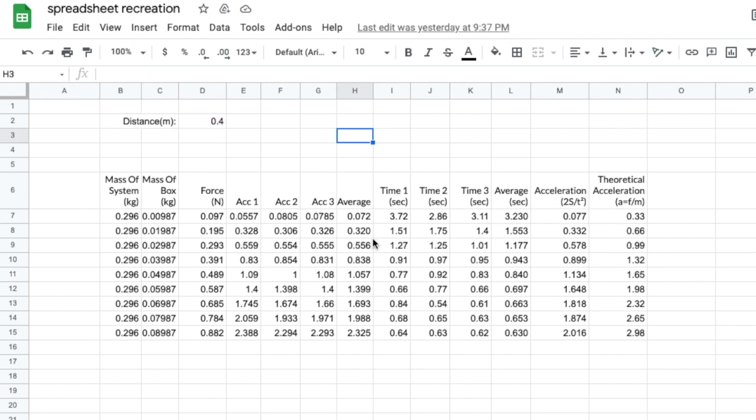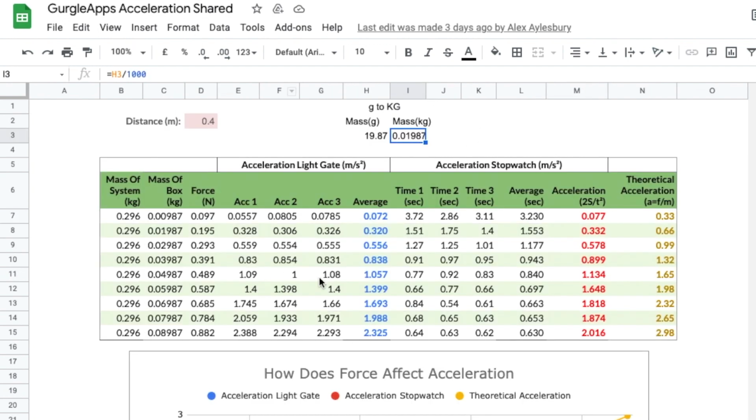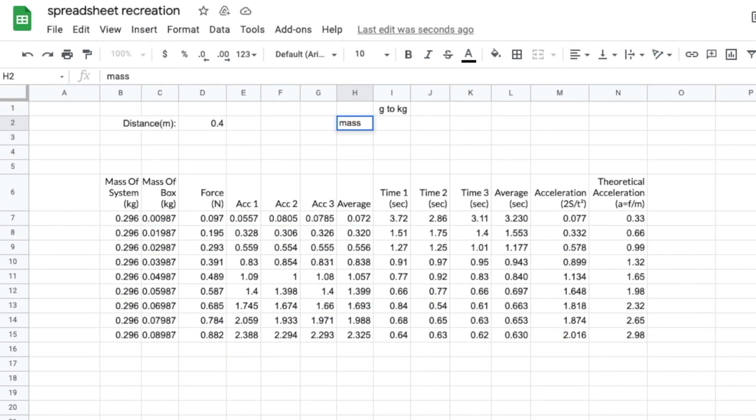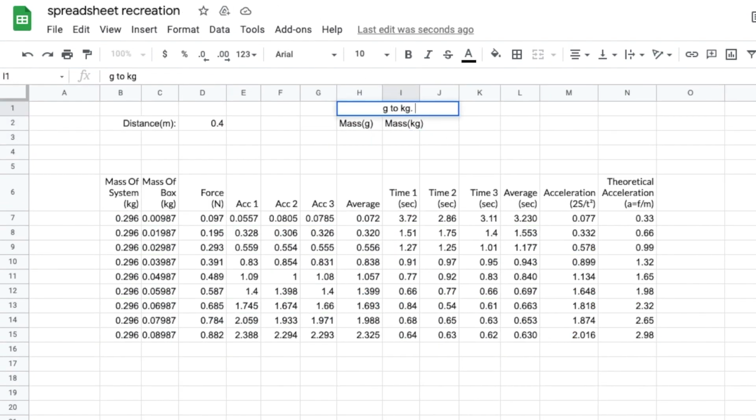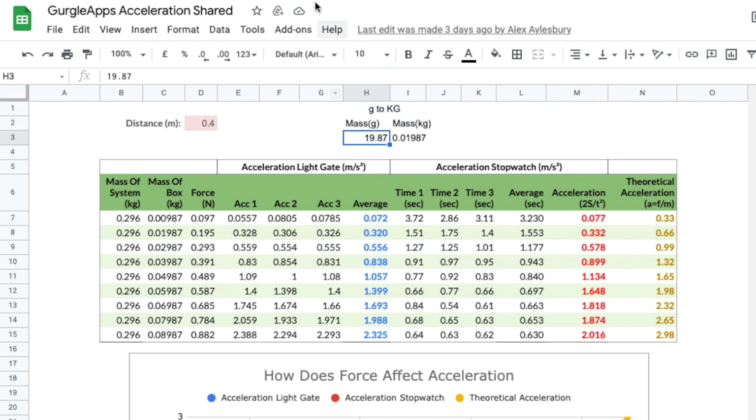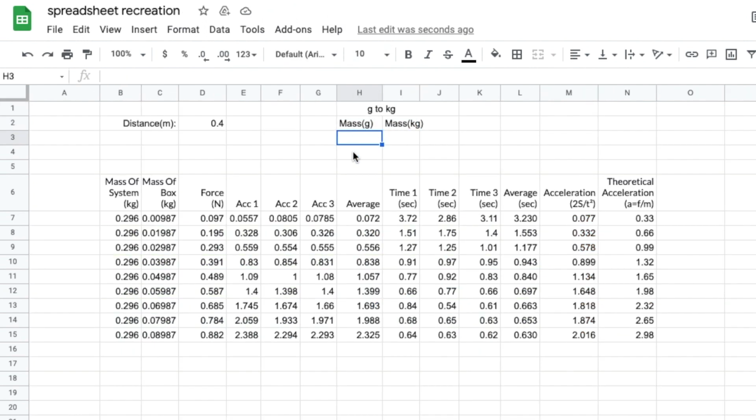Now the table is finished, just before we make it look pretty, we need to quickly do this grams to kilograms converter, which is super simple. So these 3 cells are just labels, so we'll just quickly add those in our spreadsheet by selecting the cell and just typing in the cell. And also this cell here looks like it's just any value, so I'll just copy the value that's already there. So select the cell, type in 19.87.